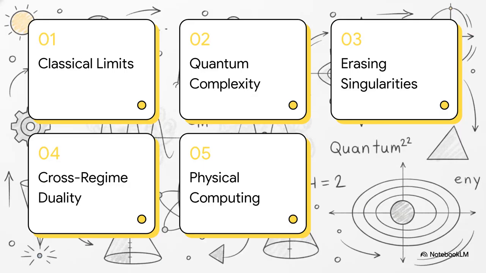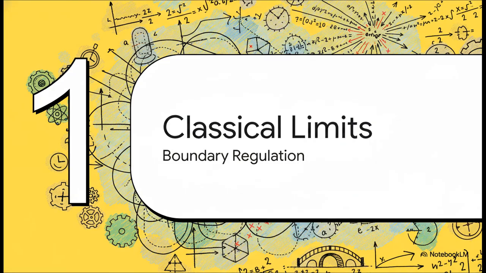So, here's our roadmap for this explainer. We're going to take a scale-jumping journey. We'll start with solving classical boundary limits, move on to taming quantum computational complexity, then erasing gravitational singularities, hit the cross-regime duality map, and wrap up with the future of physical computing. Let's jump right into Section 1, Classical Limits and Boundary Regulation.